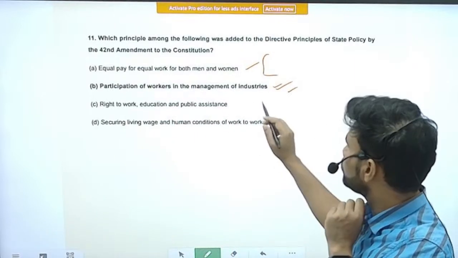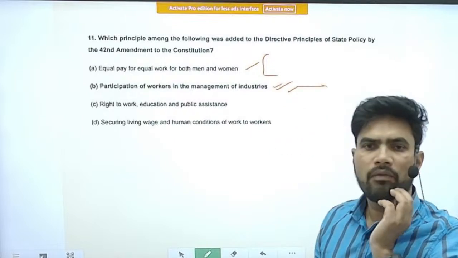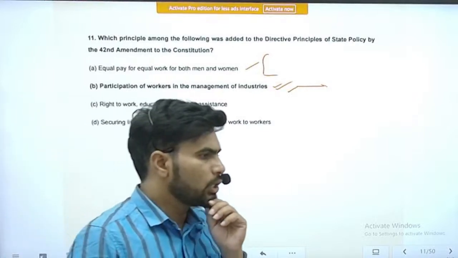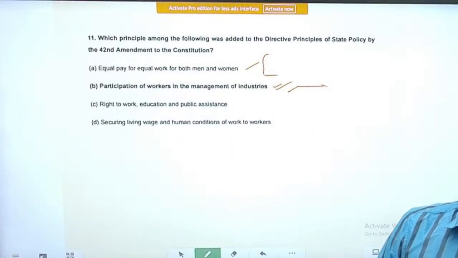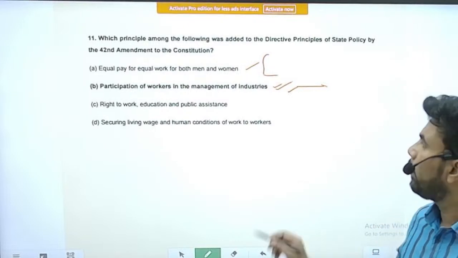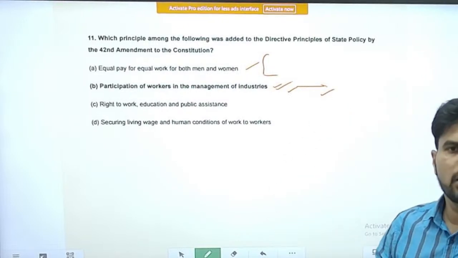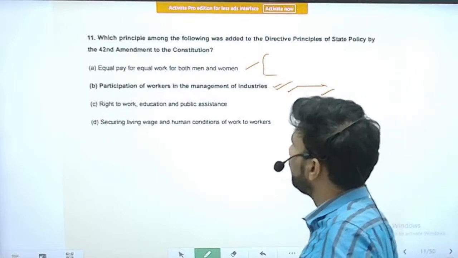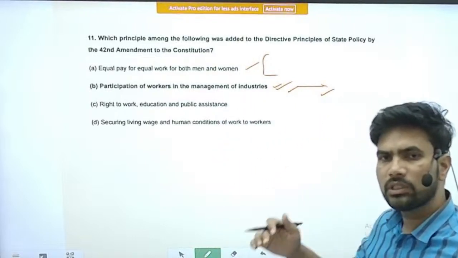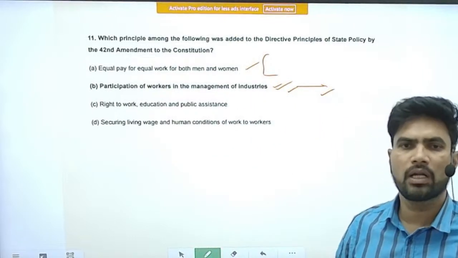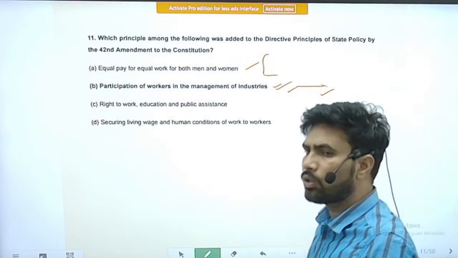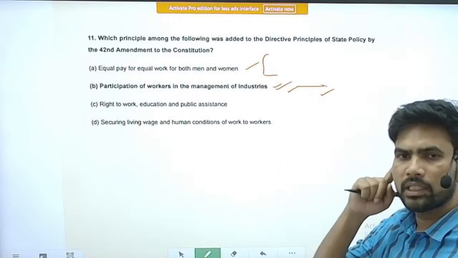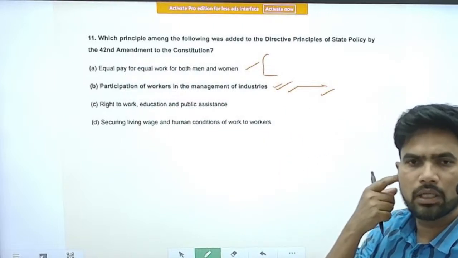As a part of it, as a practice now, whenever shares of a company are offered in the share market, for the first few days only the workers will be given the option to purchase those shares. By this way we are trying to make the workers part of the management. This is one way, offering shares first to the workers. Once that time slot of 2 to 3 days is over, it will be open to the rest of the public to purchase the shares of that particular company.